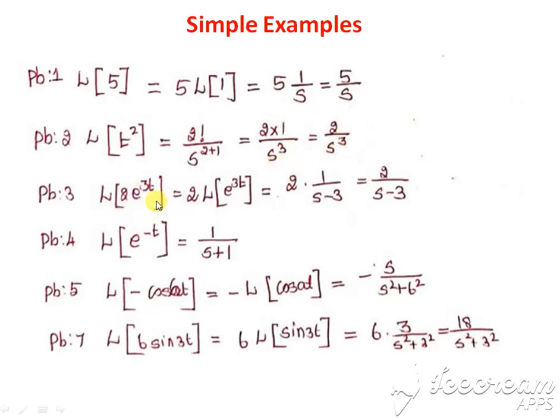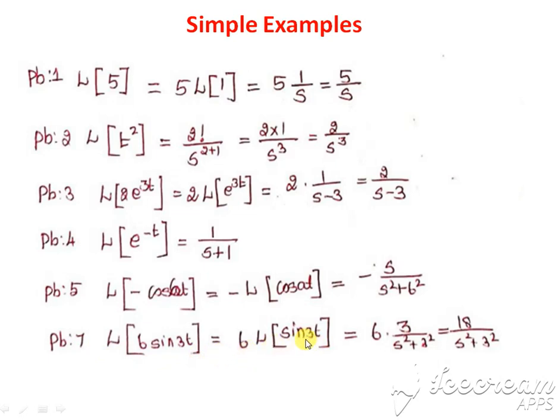Then Laplace of 2 e power 3t: 2 into Laplace of e power 3t. e power 3t is just the opposite sign, so 1 divided by s minus 3, so 2 by s minus 3. Then Laplace of e power minus t: simply the opposite sign, here the a value is minus 1, so 1 divided by s plus 1. Then Laplace of minus cos 6t: take minus outside. Laplace of cos 6t is s divided by s square plus 6 square, so the answer is minus s divided by s square plus 6 square.